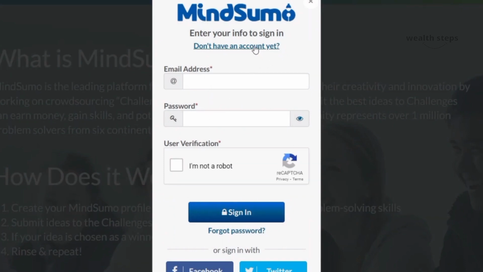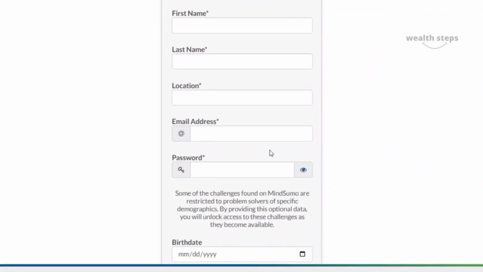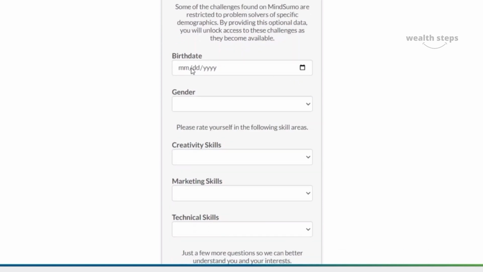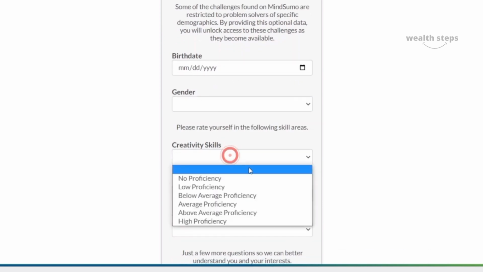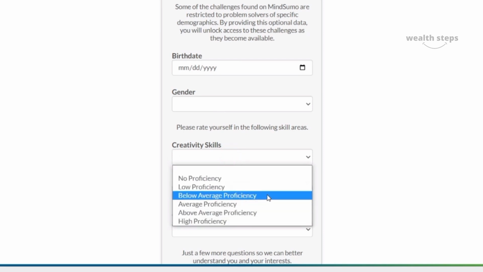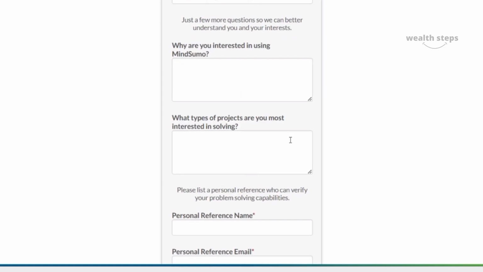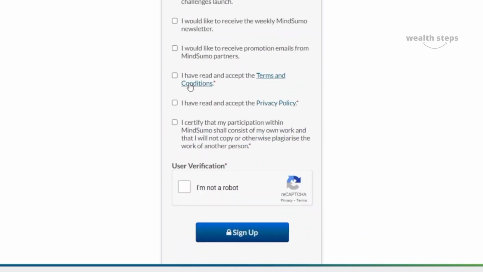Click on I don't have an account yet, and then type your first name, last name, location, email address, and password, then insert your birth date and your gender. Now for the following skill categories, I strongly recommend you select above average proficiency for those 3 skills: creativity, marketing, and technical skills. Be sure you read the terms and conditions and privacy policy and certify that you don't use plagiarized content, and click on I'm not a robot, and then click on the sign up button.